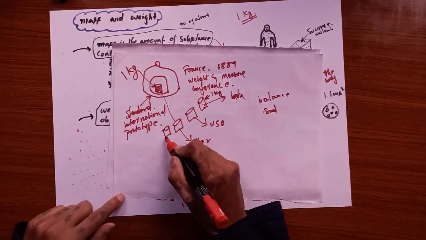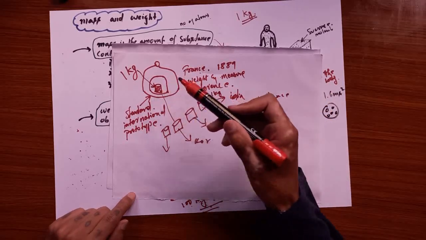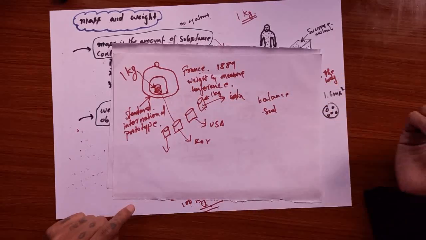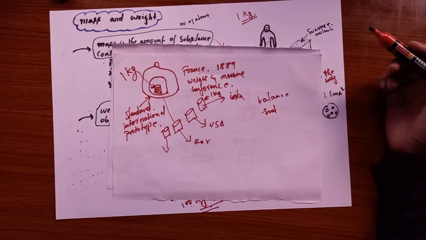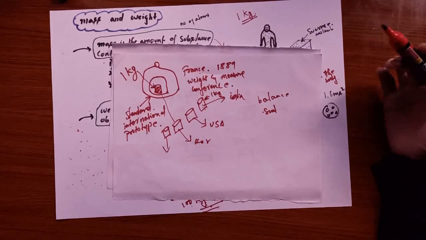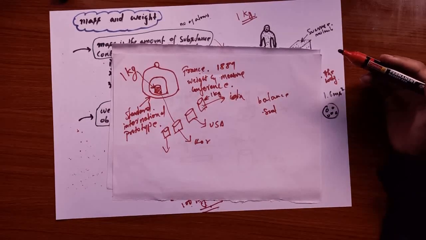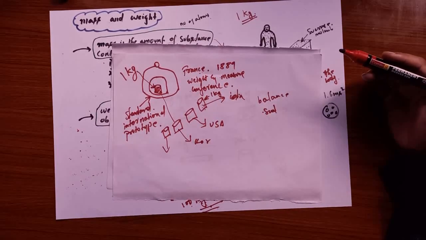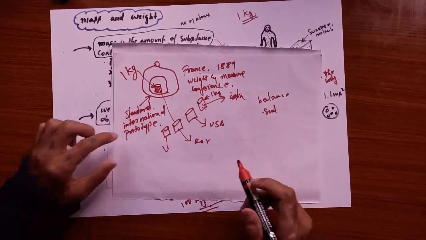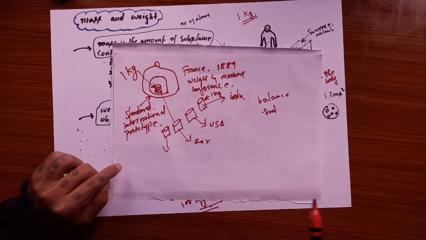Or else, if they don't use this and use iron instead, which gets rust, there will be a major problem. If they calibrate their machine with iron, then 1 kg in India might not be 1 kg in Korea, and so on. So that is the idea of why they have to create a point of reference.